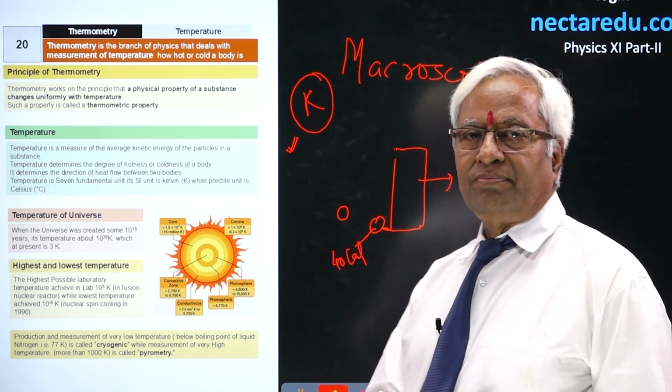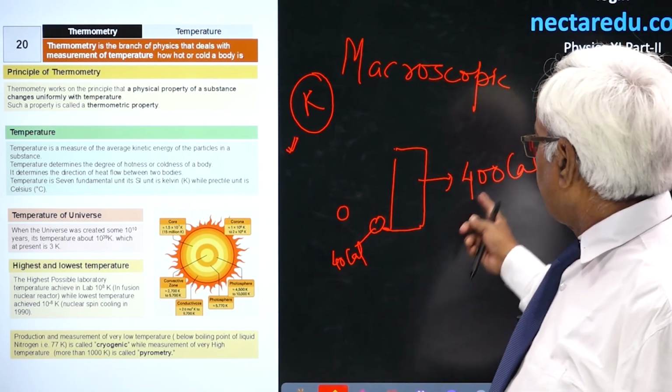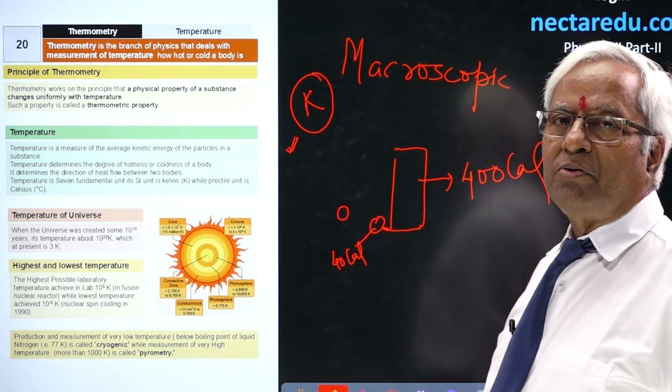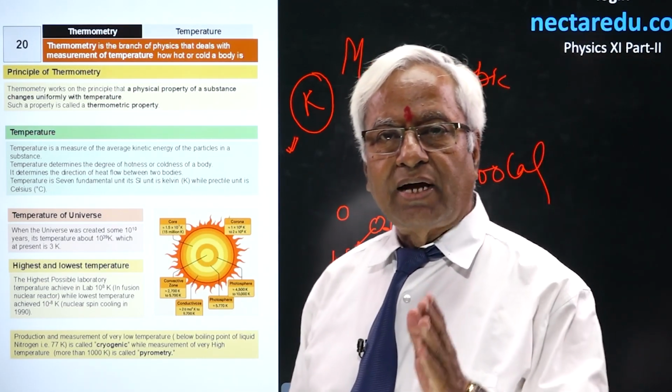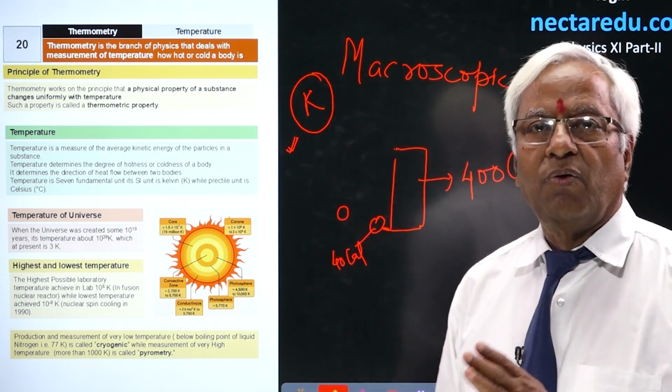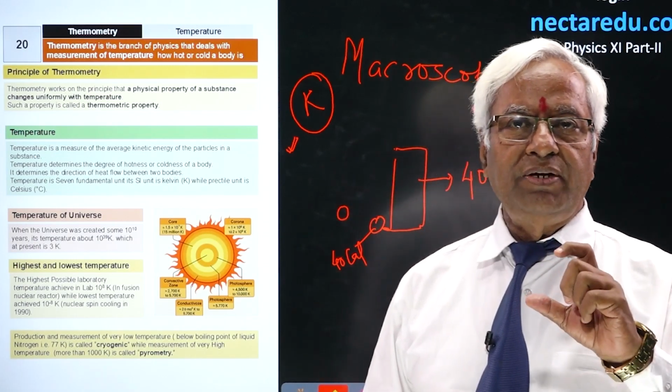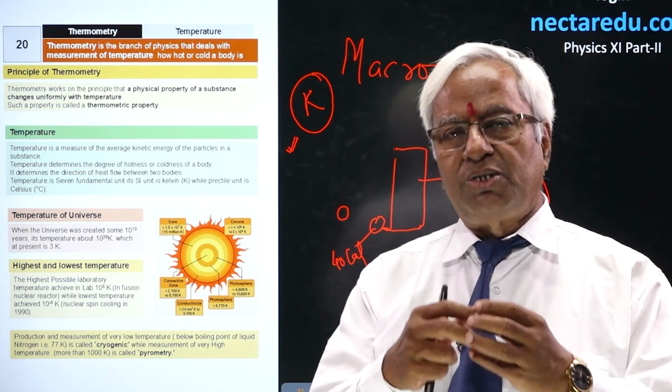You can't. If you are guessing that it should be from this 400 calorie to 40, you are mistaken, because the temperature will decide the heat flow. It is not the quantity of heat that will decide the flow of heat, it is the temperature.